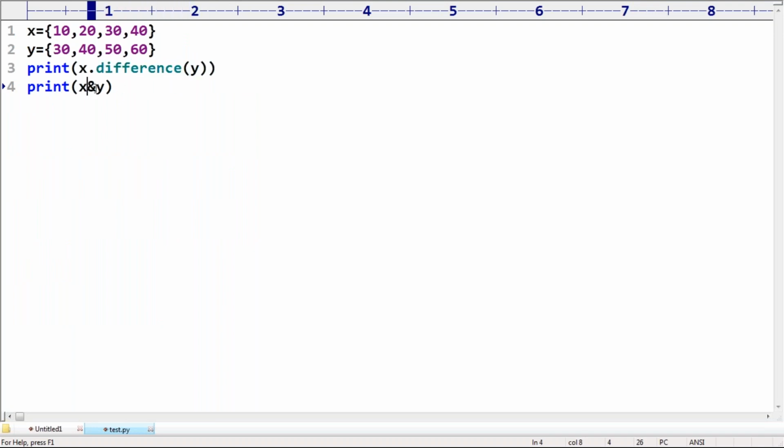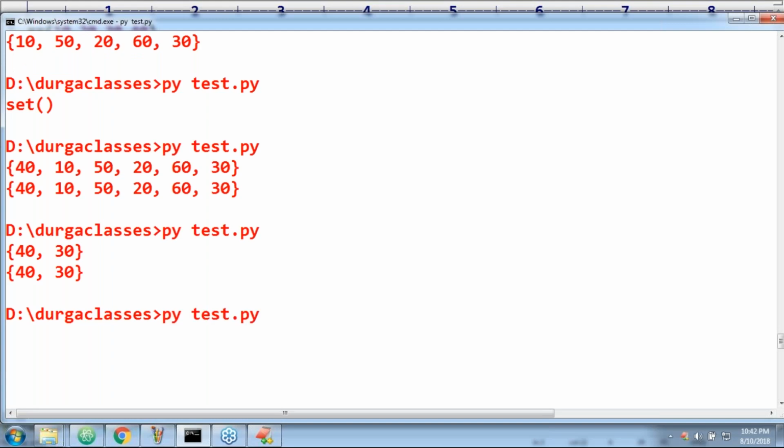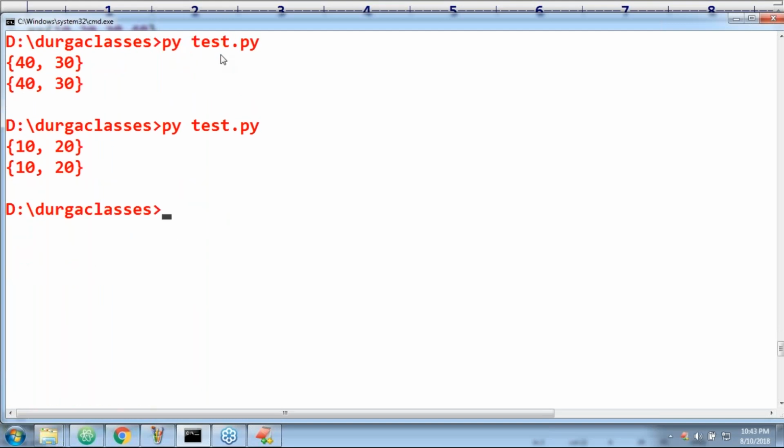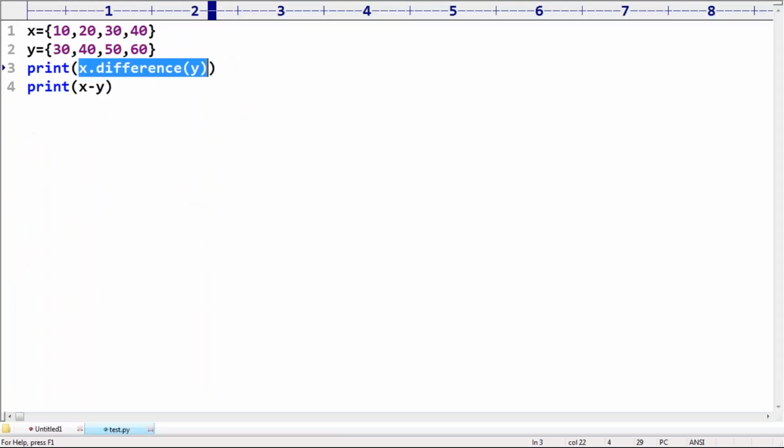Next, X difference Y. The elements present inside X but not in Y. That is the meaning, sir. Which elements are present in X but not in Y? 10, 20. Normal mathematics. 10, 20. That's all.